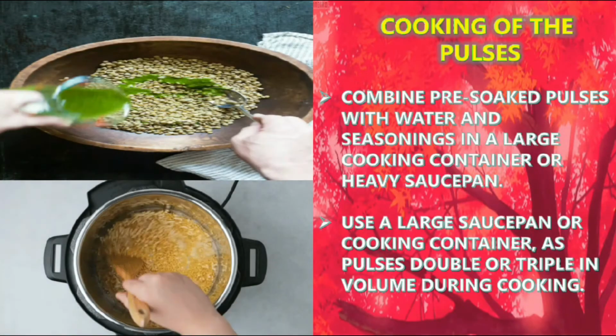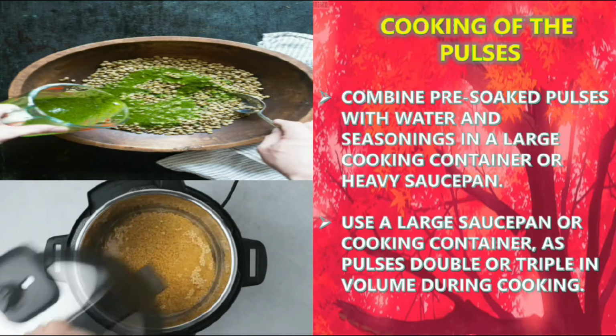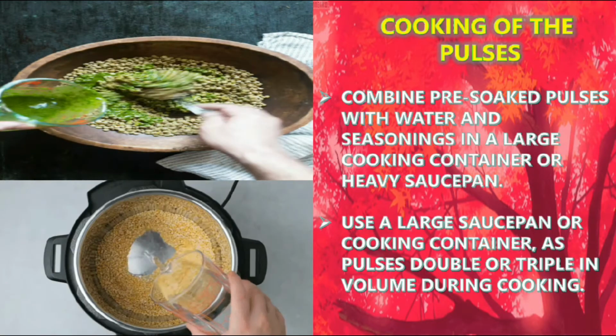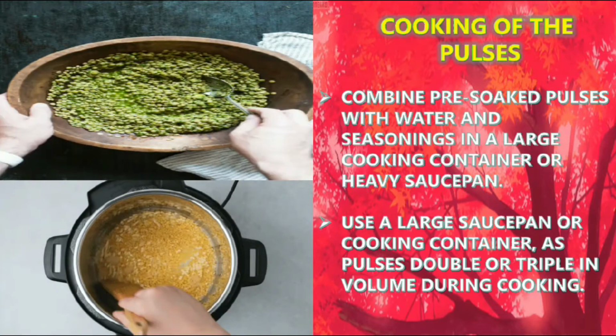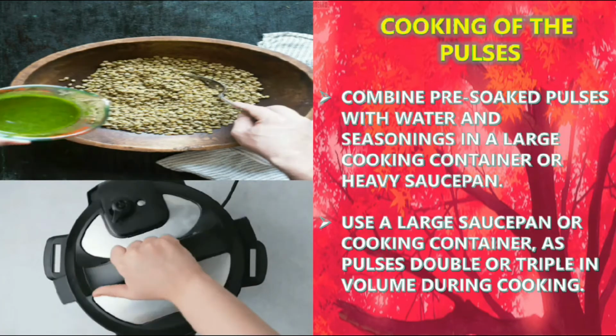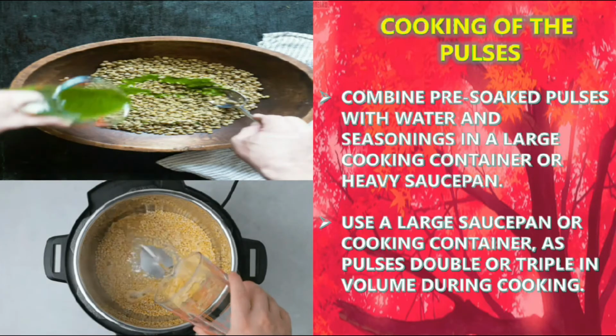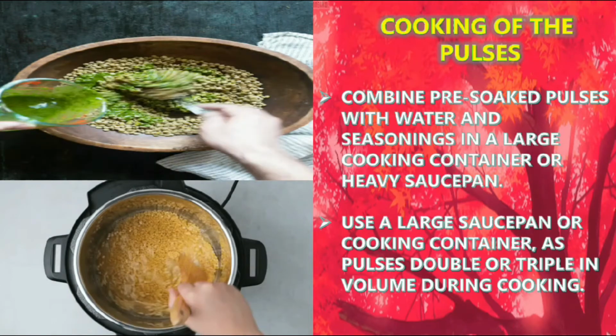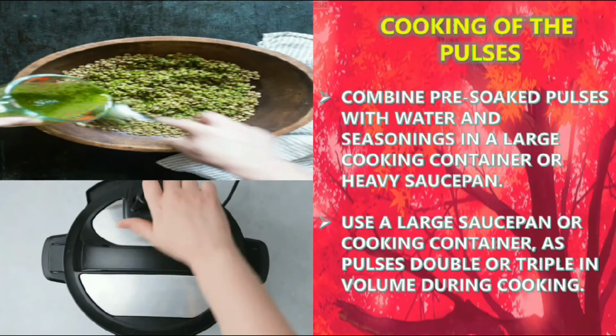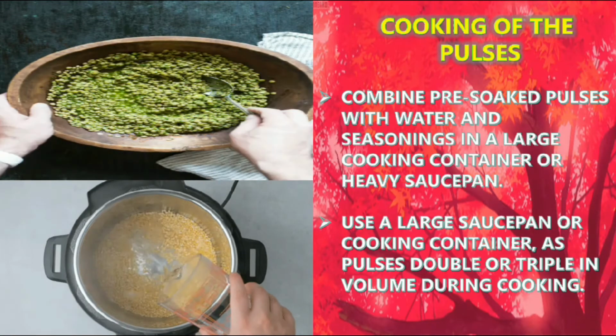Combine pre-soaked pulses with water and seasoning in a large cooking container or heavy stock pan. Use a large stock pan or cooking container, as pulses double or triple in volume during cooking. So you can cook these pulses in a normal cooker itself.